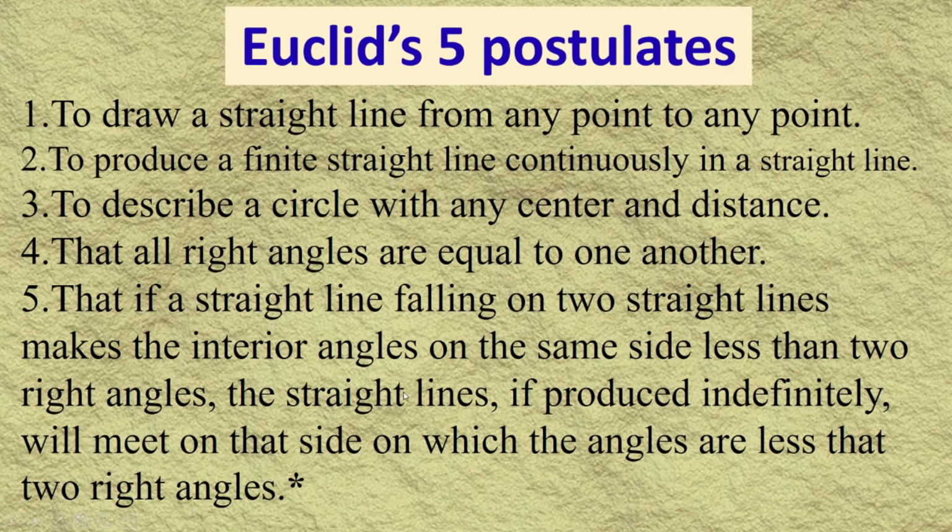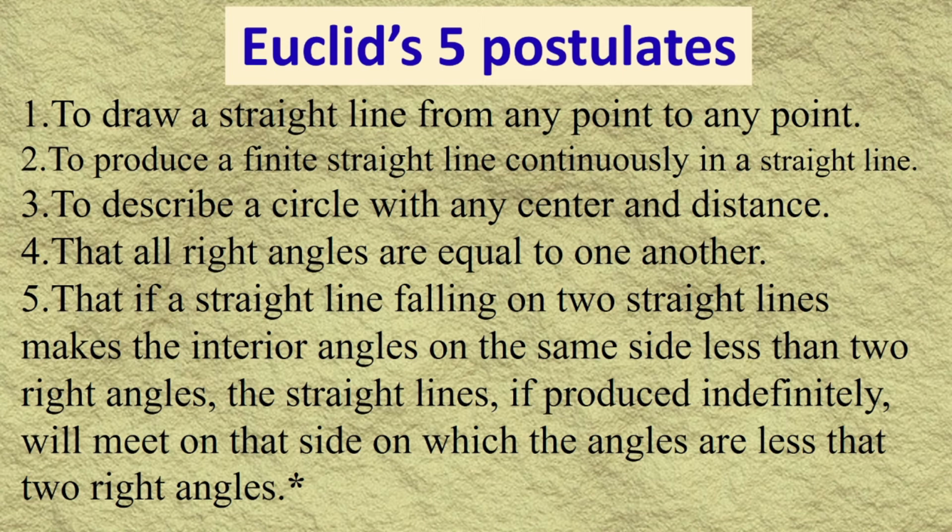It is not directly related to our secondary school geometry, but indirectly we can say two parallel lines intersect one transversal, and the sum of co-interior angles is 180.